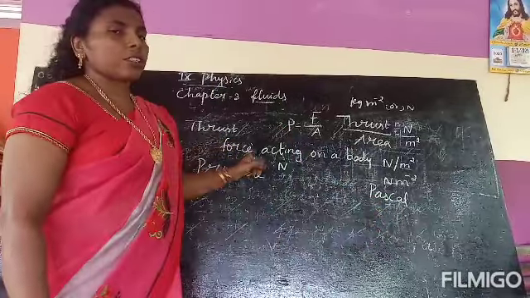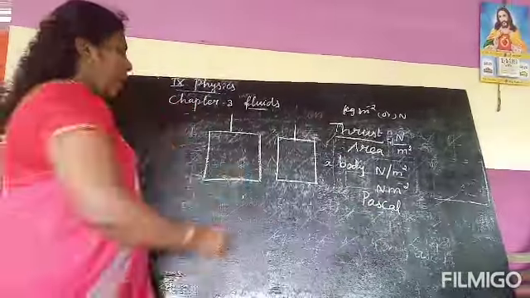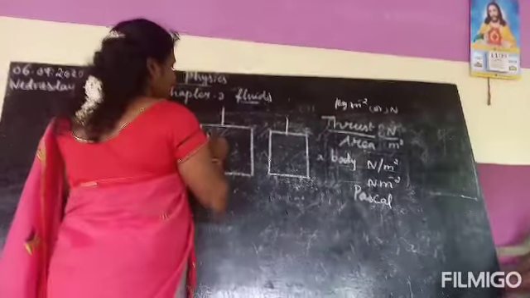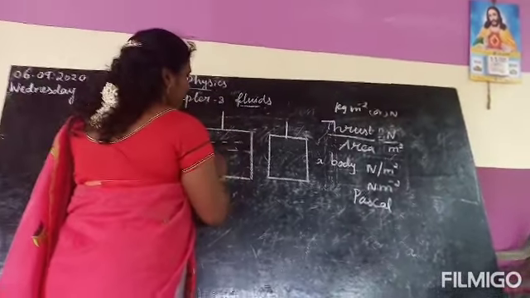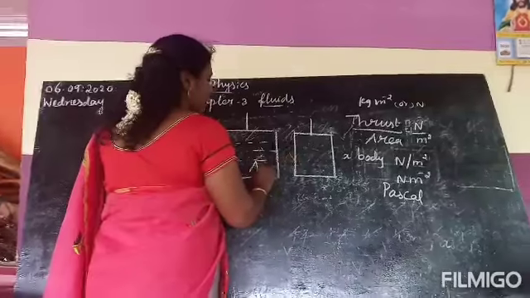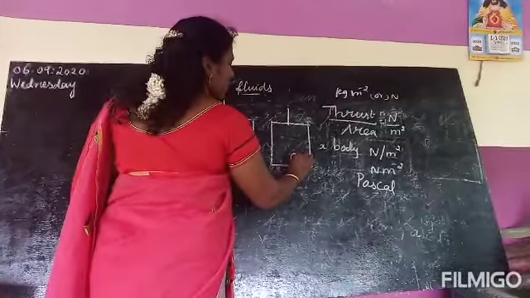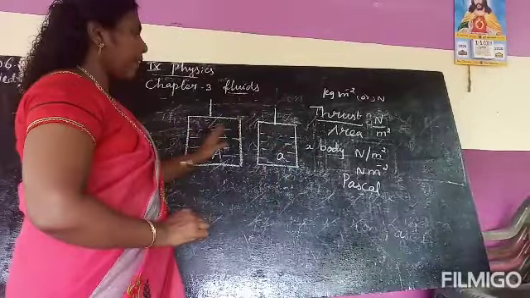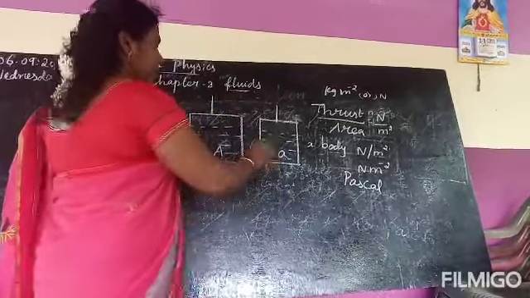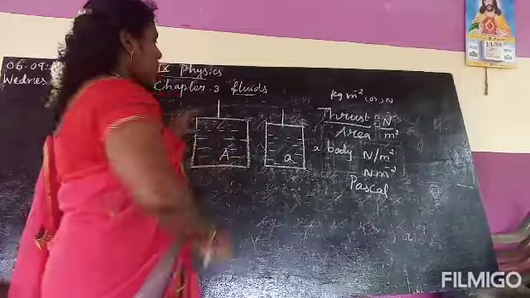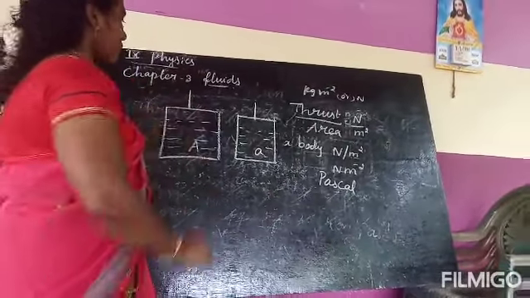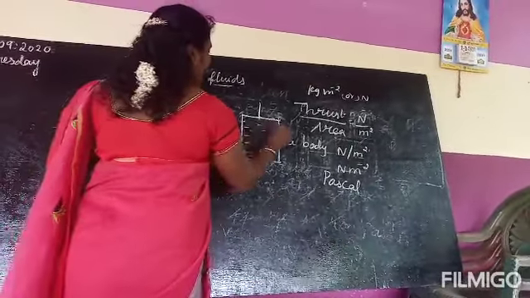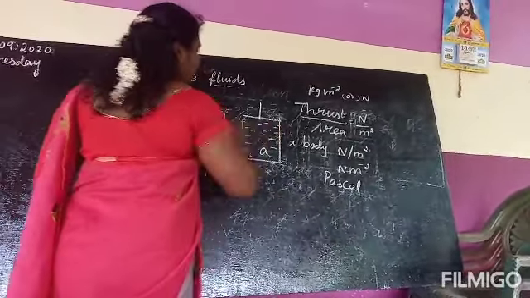Now take 2 beakers, each full of water. The area of cross section of the first beaker is A, and the area of cross section of the second beaker is small a. Compared to the first beaker, the area of the second beaker is small. It is closed airtight, and it is full of water. Can you say which beaker has greater pressure?